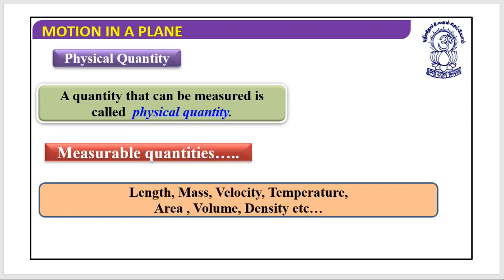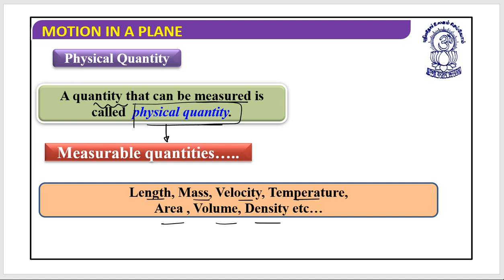First, what is a physical quantity? We can say that all those quantities that can be measured are considered physical quantities. Which are the measurable quantities? For example, length, mass, velocity, temperature, area, volume, density.